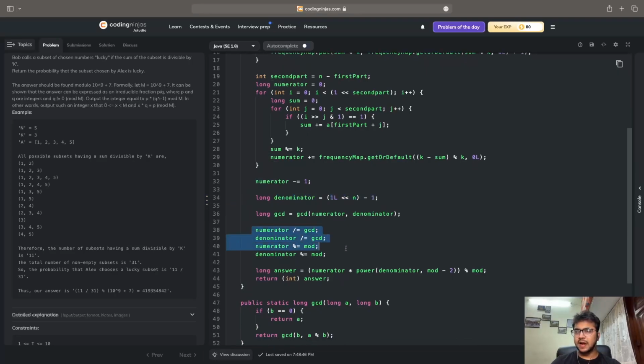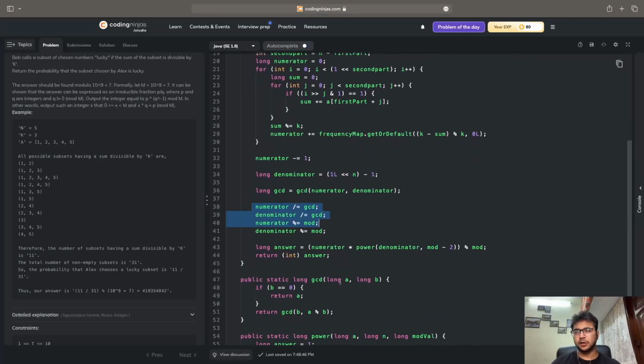This is the reason why I calculated the GCD of my numerator and denominator, and then I am trying to use the modular arithmetic to divide the number of lucky non-empty subsets, which is equal to numerator, by the total number of non-empty subsets, which is equal to denominator. So numerator will give me the total number of subsets that are possible, which are lucky, and denominator is basically the total number of subsets that are non-empty.